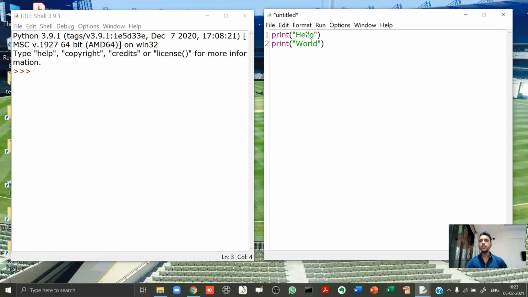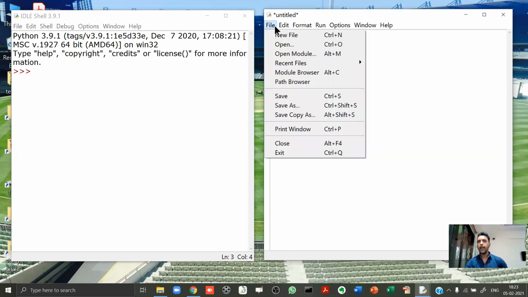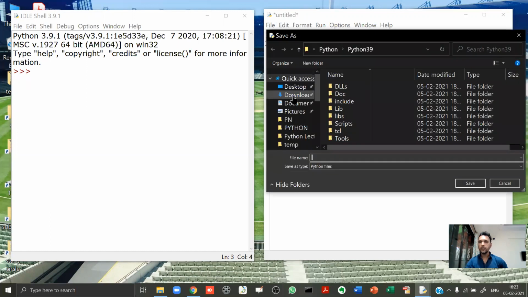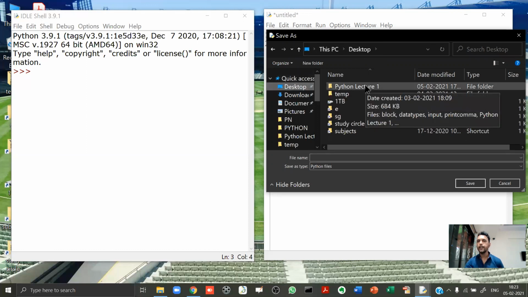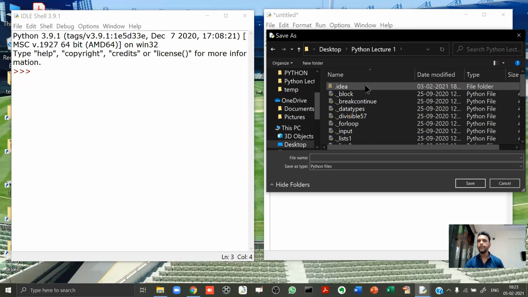So now this is your Python program in which you have written two statements. Now, because you want this program to be available for future use, you save it. So what you do is you click on File and you click on Save. Now be attentive. When you click on Save, first of all, you decide the folder. So what I suggest is that you create a folder on your desktop and always save your program over there. Don't save it in this default folder. So on my desktop, let's say I have this Python lecture 1. I will store it here.